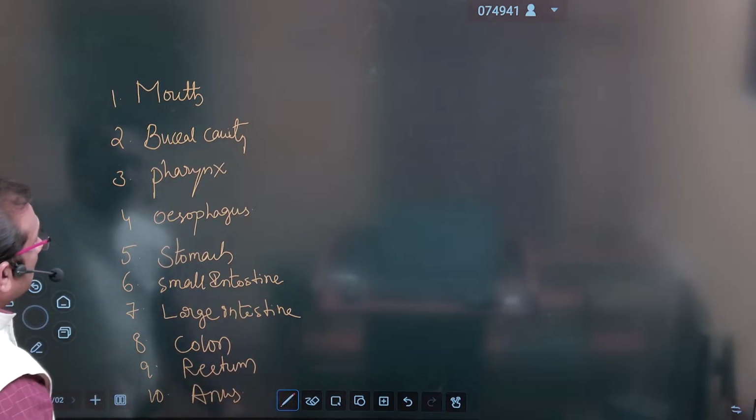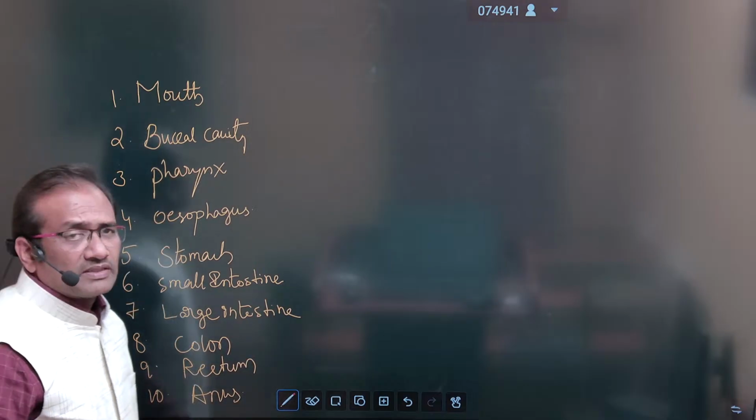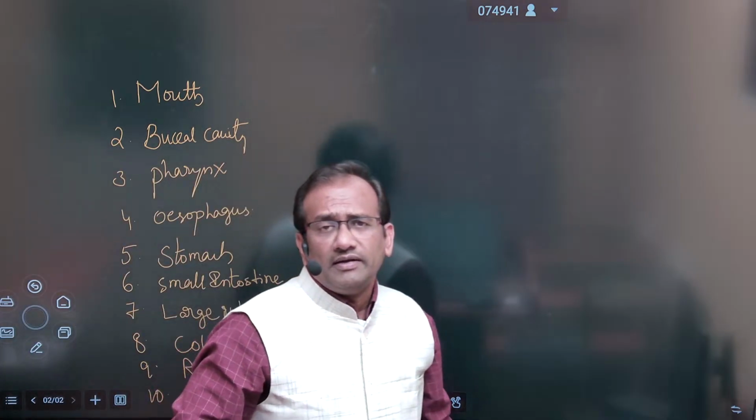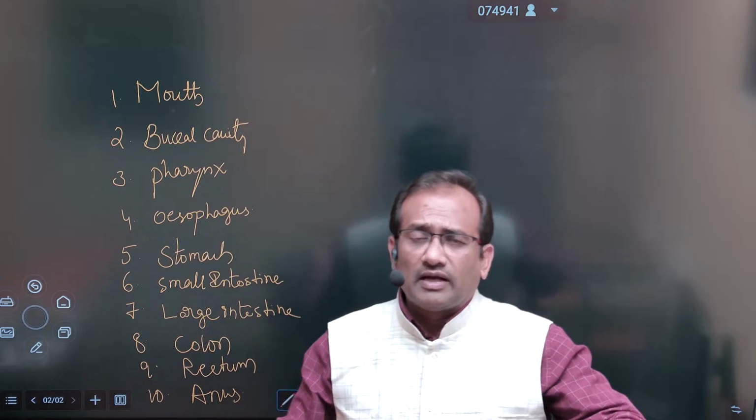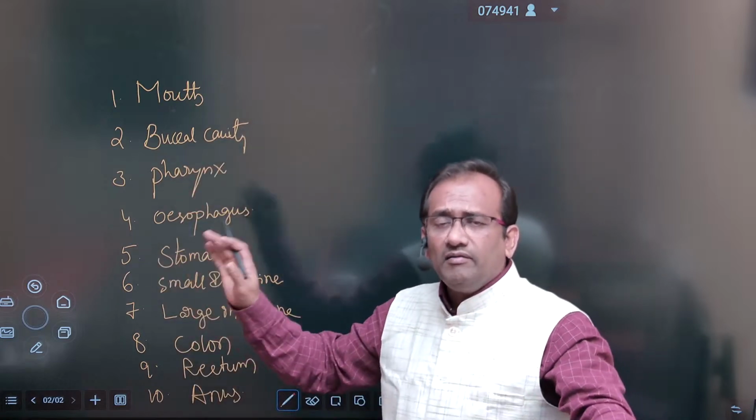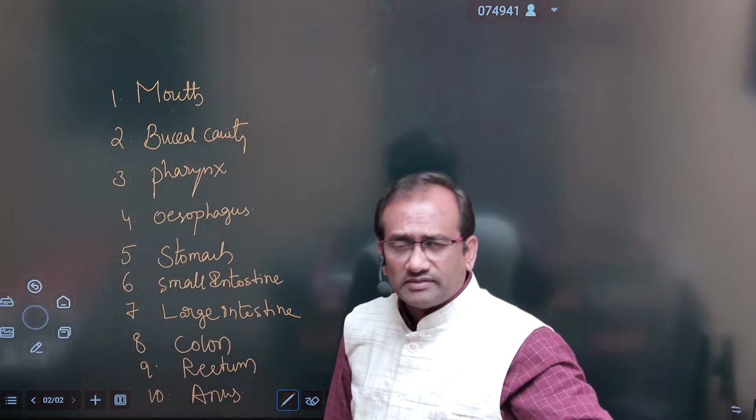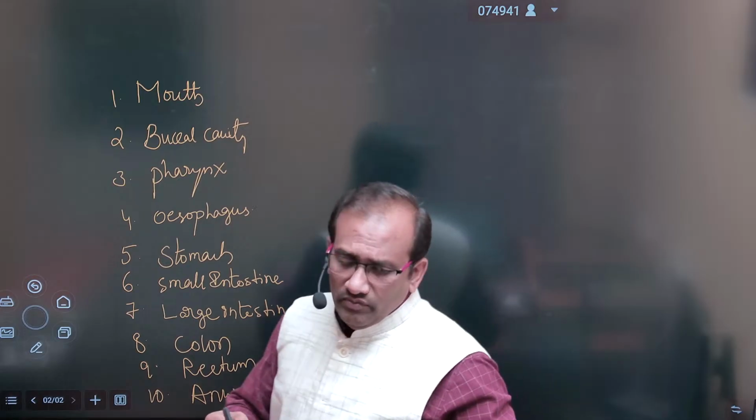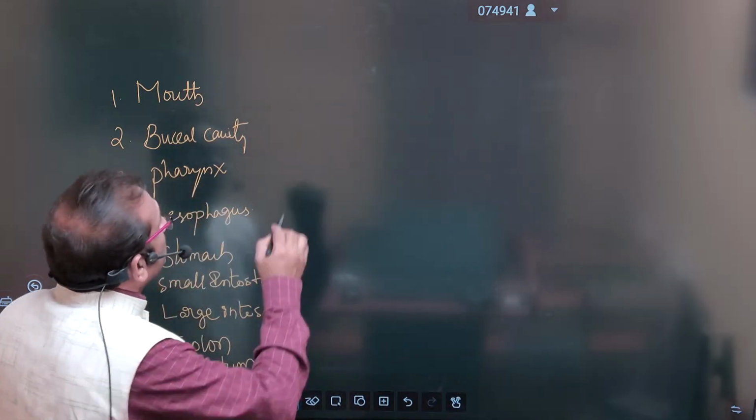So there are 10 parts present in the human digestive system. The alimentary canal consists of these 10 parts from the mouth to the anus. Now we observe in the diagram.